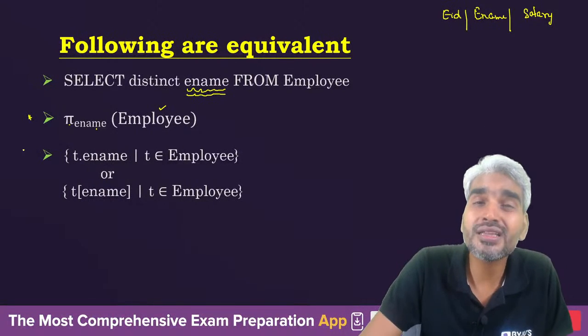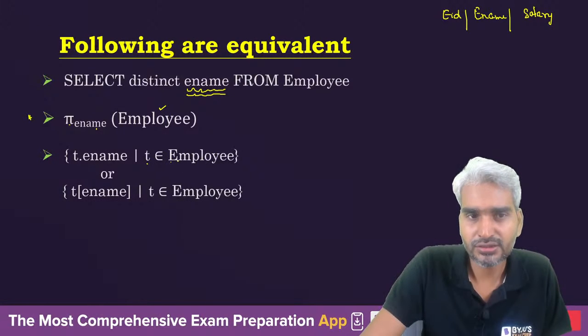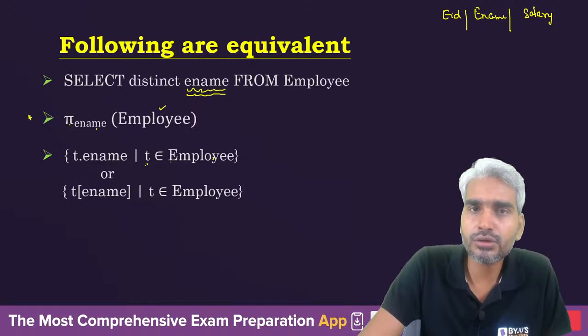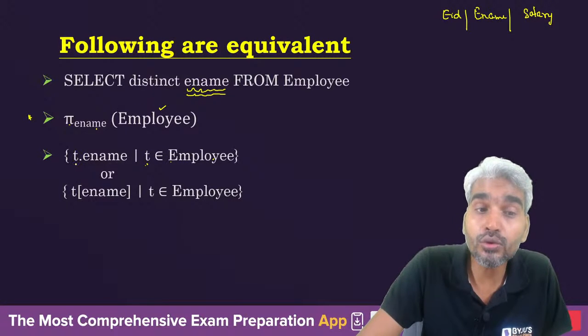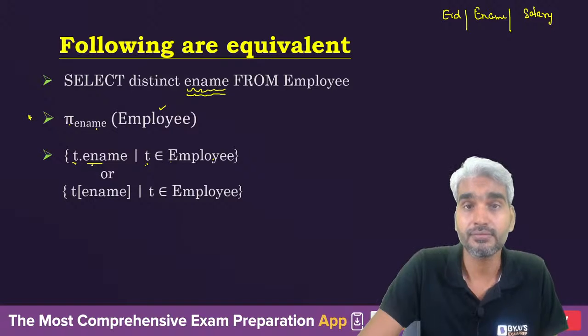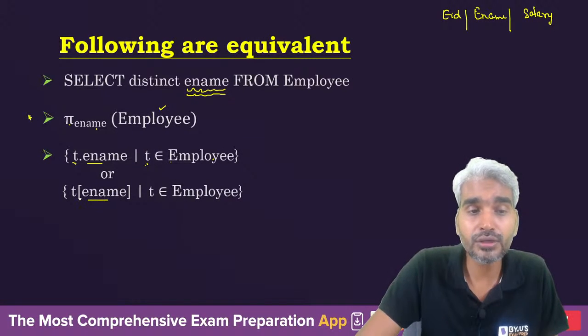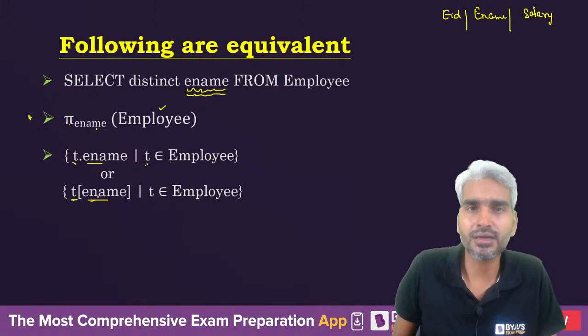But what will you do in the TRC? So you will say the tuple must belong to employee. So you are saying tuple T must belong to employee, but you don't want the information of the complete tuple. You only need the attribute E name from tuple T. Got the idea? So you can specify this in this particular manner.